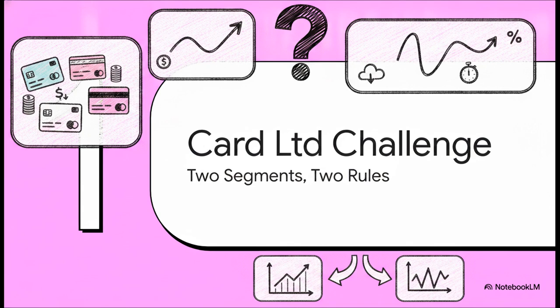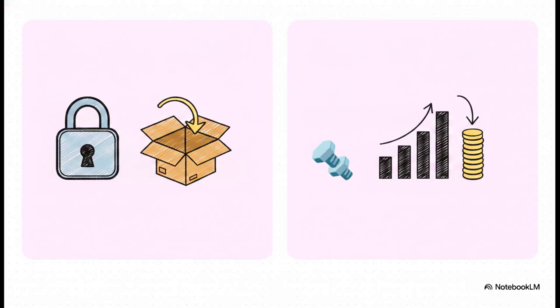Section 1. The Car Ltd. Challenge. Now there's absolutely no need to panic, because we're going to divide this complex problem into two distinct halves. The hero of our question is Car Ltd., a company operating in two different segments. On one side, we have CarLocks, which have a simple 30-day full refund return policy. This is where the IND AS 115 right of return concept kicks in. On the flip side, we have nuts and bolts, offering retrospective volume-based pricing, meaning as the volume goes up, the old rates actually change. That's where we apply variable consideration. The accounting treatment for both is completely different.